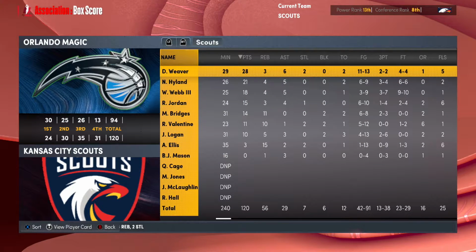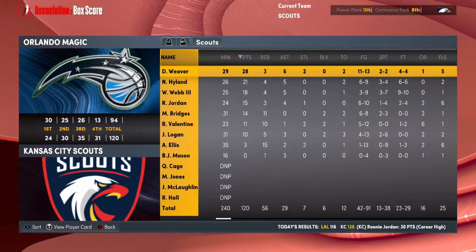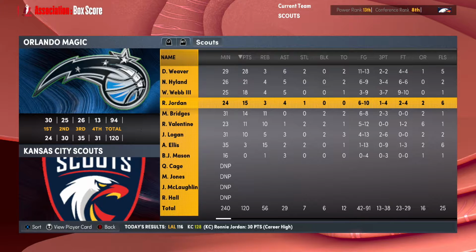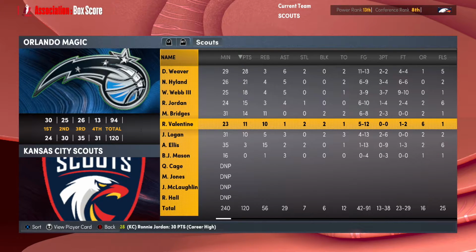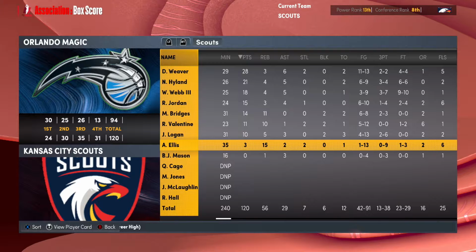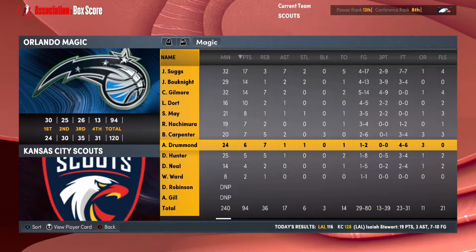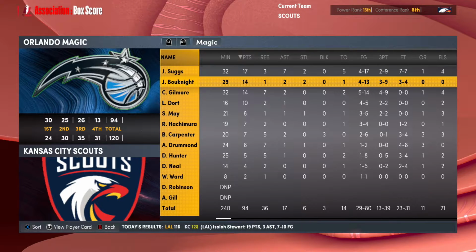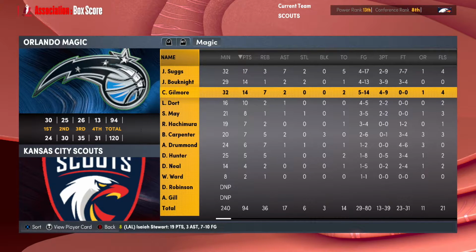Then our 5th in a row comes against the Magic, 120-94. Another big fourth quarter, only allowed 13 points in that fourth quarter. And we got 28 from Weaver, 21 from Highland, 18 for Webb, 15 for Jordan. Double-doubles for Bridges and Valentine, and a big 15-board day for Ellis. Despite going 1 for 13, he still got 15 boards and got us some help for the victory. Jalen Suggs, 17 points, 14 for Bouknight, 14 for Chris Gilmore. And the Magic kind of slowed down in that second half.